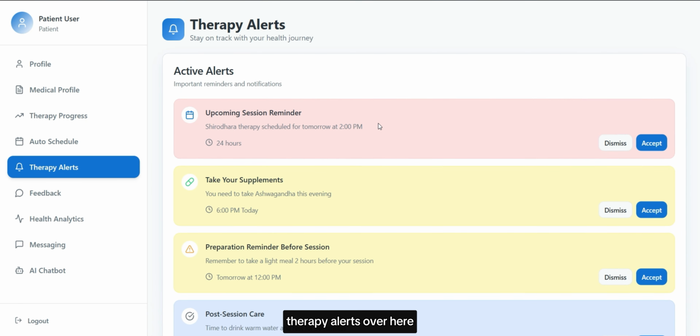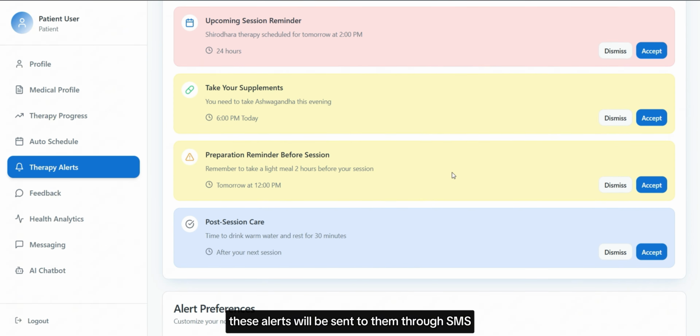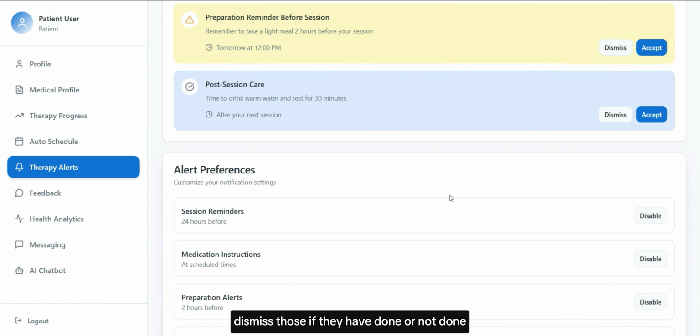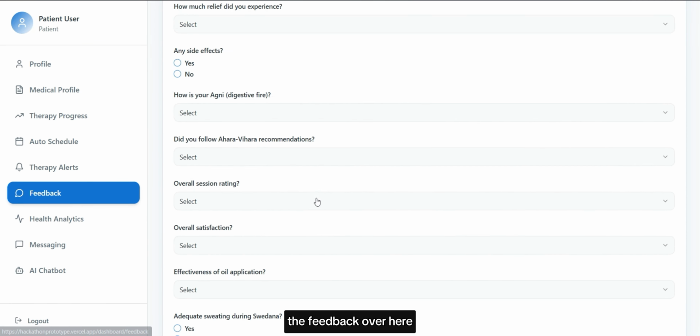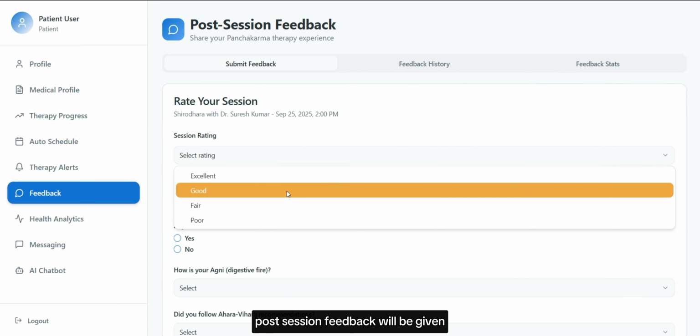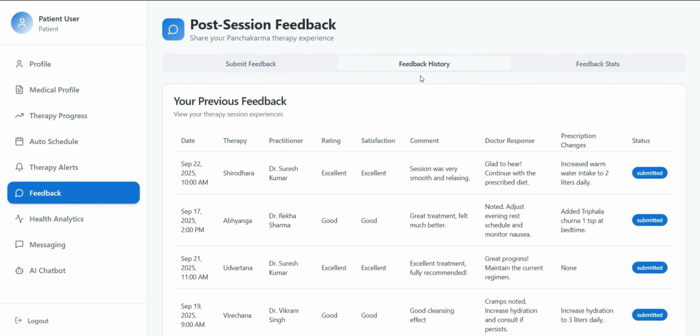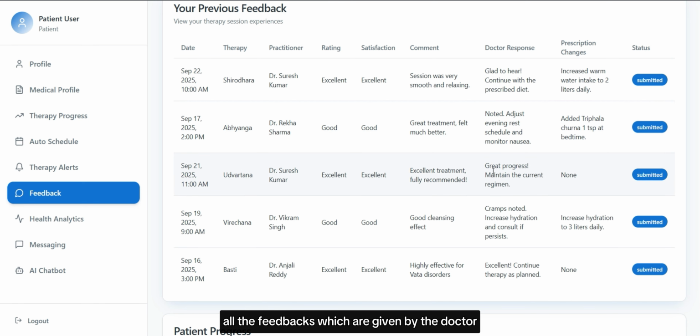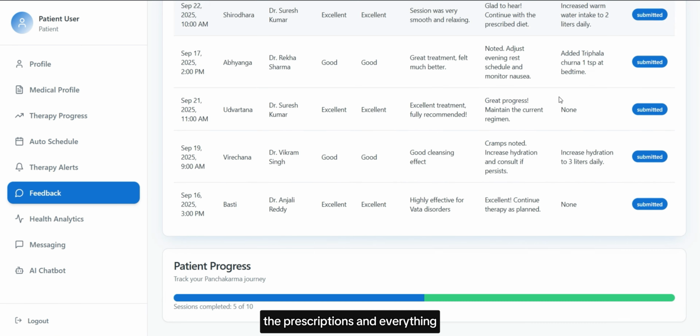Therapy alerts. Over here, the alerts will be sent to them through SMS, and they can accept or dismiss those depending on whether they have done them or not. The feedback section. Over here, post-session feedback will be given. They can select their ratings and see feedback history. Here, all the feedback given by the doctor, the comments, the prescriptions, and everything, they can view,